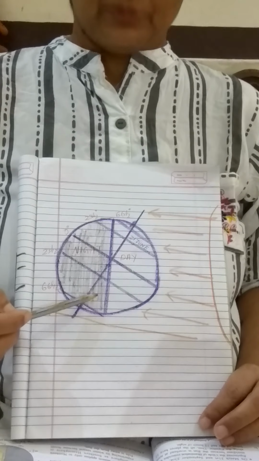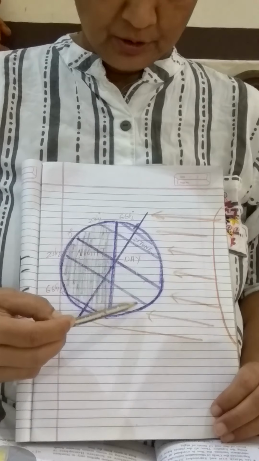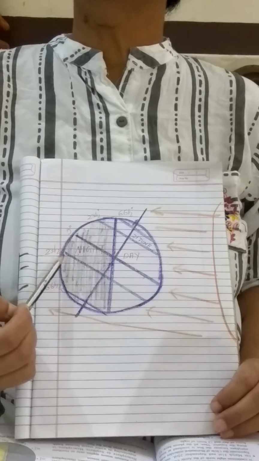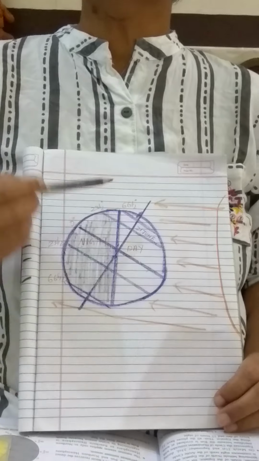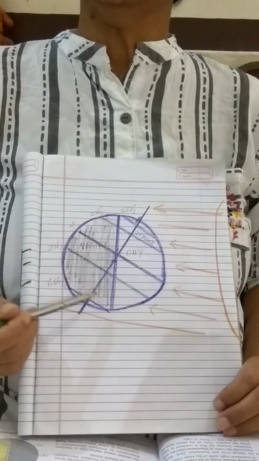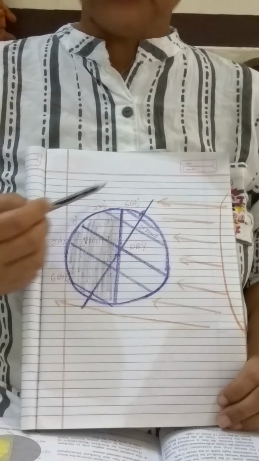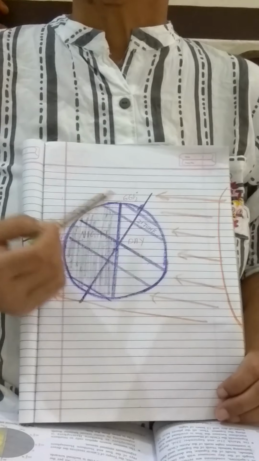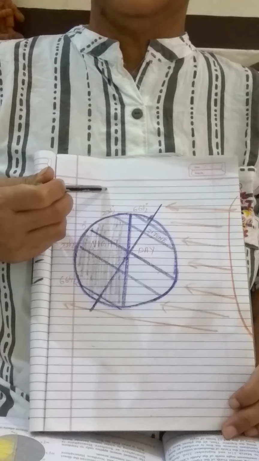Now look at the south. See, in the southern Tropic of Capricorn, the days are shorter and nights are longer. So which season will be there? There will be winter. So on the same date, 21st June, it is the summer season in the north, while it is the winter season in the south, because nights are longer than the day. This position of the earth, as I mentioned, is on the 21st June: winter season in the southern hemisphere and summer season in the northern hemisphere.